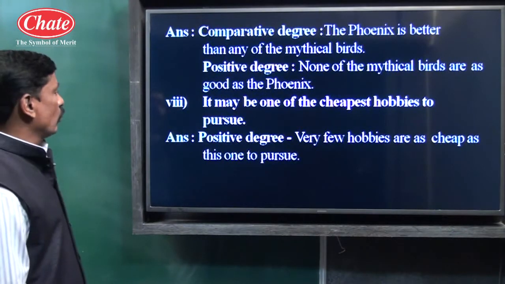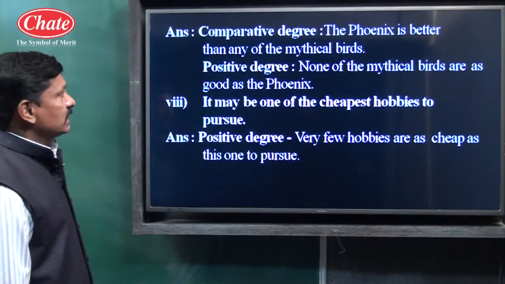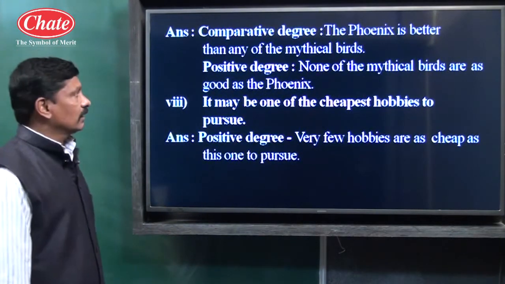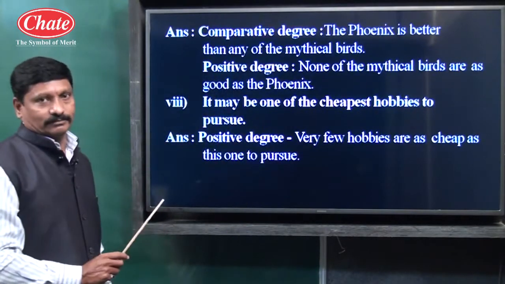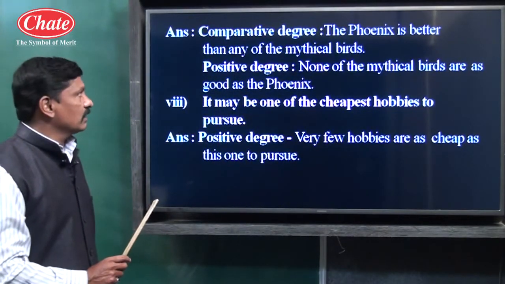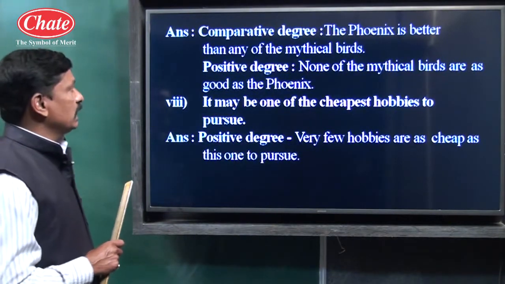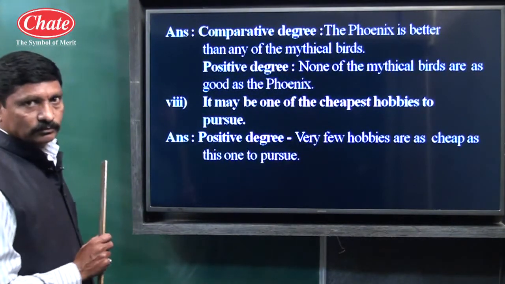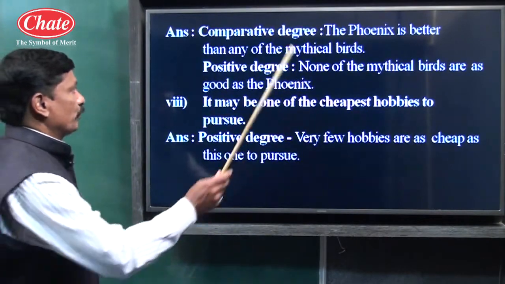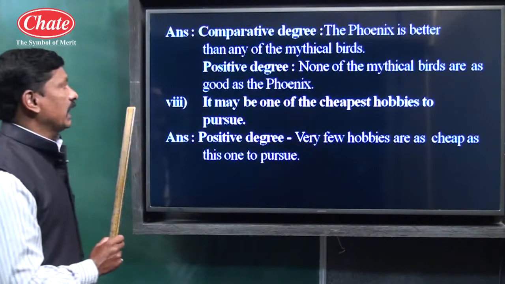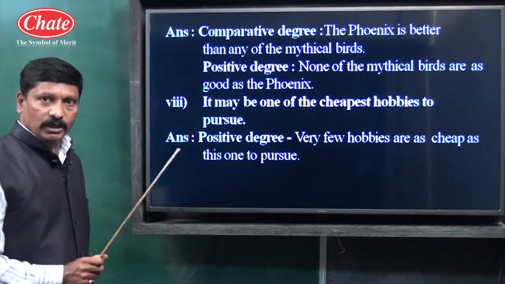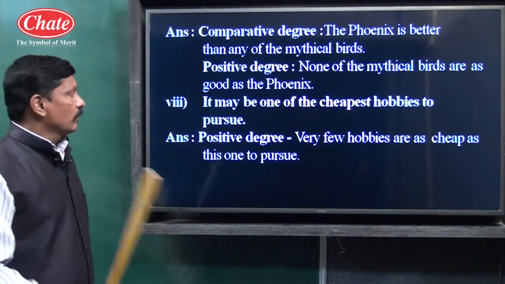See children, comparative form. The phoenix is better than any other mythical bird, or any of the mythical birds. I will repeat once again. The phoenix is better than any of the mythical birds or any other mythical bird.